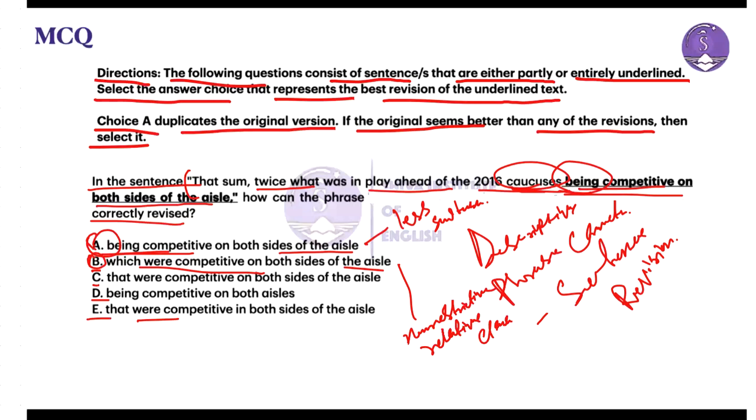Now moving to the third one, option C, which states that were competitive on both sides of the aisle.